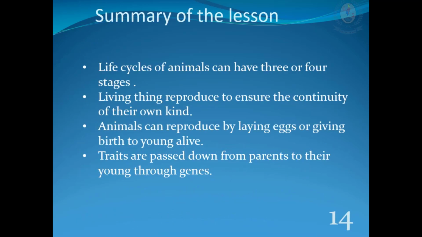Summary of the lessons. Life cycles of animals can have 3 or 4 stages. Life cycles of animals are a result of reproduction. Living things reproduce to ensure the continuity of their own kind. Animals can reproduce by laying eggs or giving birth to young alive. Traits are passed down from parents to their young through genes. Some young look like their parents, but some look different from their parents. All young will grow into adults that look like their parents.